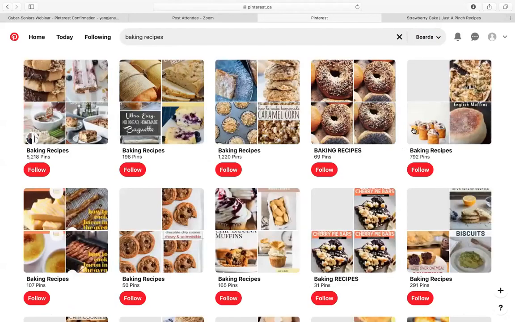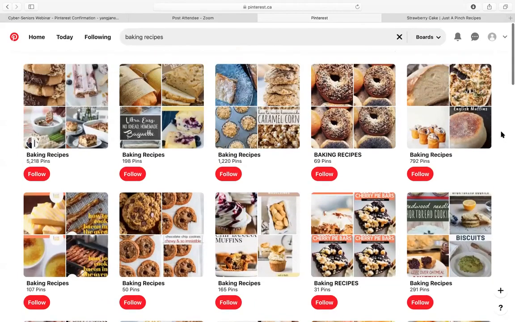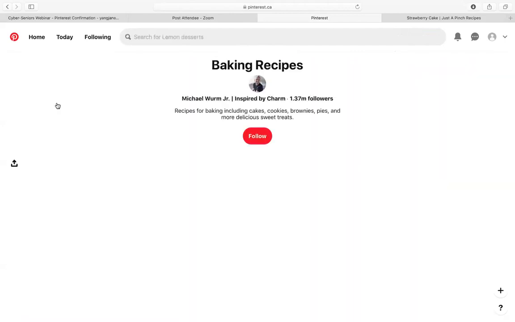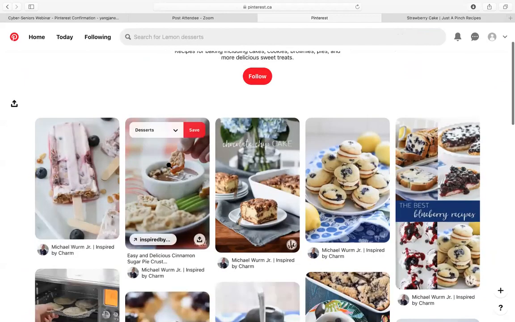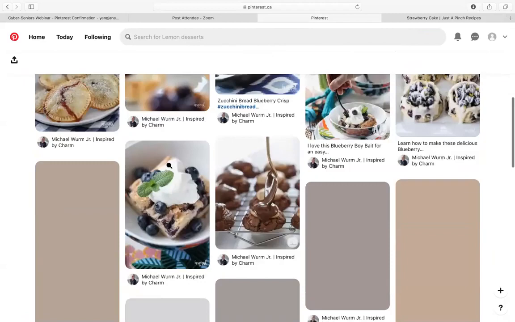So the basics of boards is that you place everything under that topic in the same place. So this person has created a baking recipes board. So they have everything to do about baking in here. It seems that they like a lot of blueberry things.